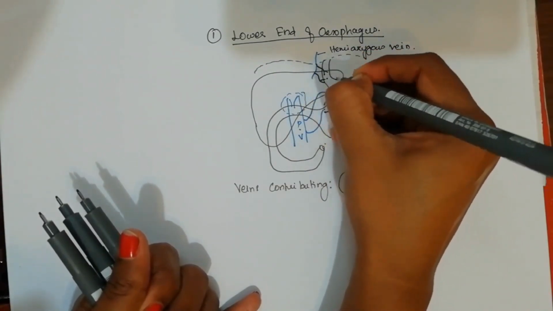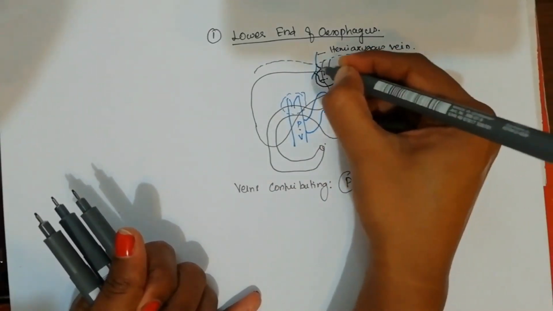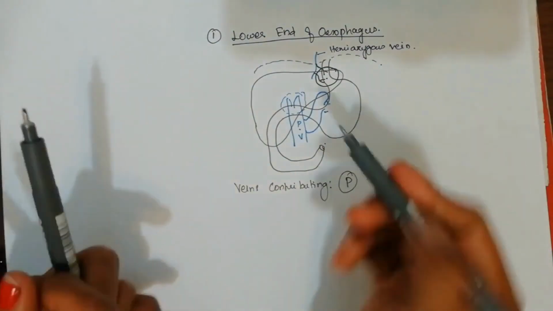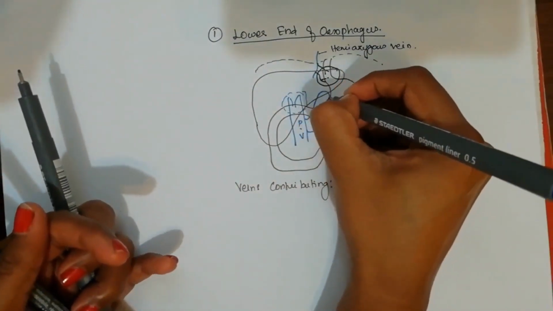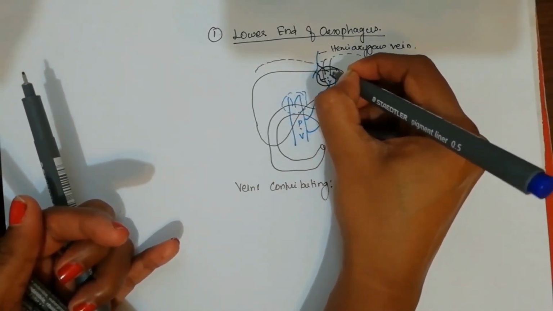So in the lower end of esophagus we have some systemic veins, and then we have some portal veins coming from the left gastric vein. So like this it is getting anastomosed.